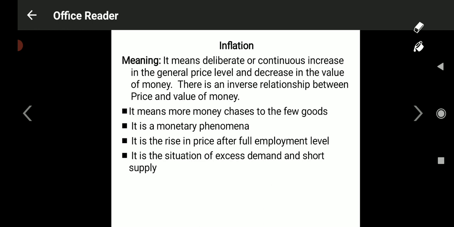It takes a lot of time to increase the production level or supply level. You need additional infrastructure, buildings, constructions, raw materials, electricity, labor, technology, equipment, spare parts. But you can't collect all this infrastructure within a second or minute, for example. So because of that, the excess demand condition and the shortage of supply condition is also known as inflation.